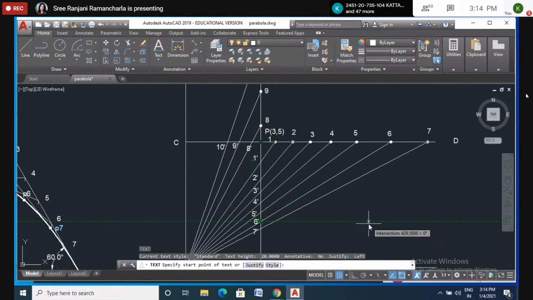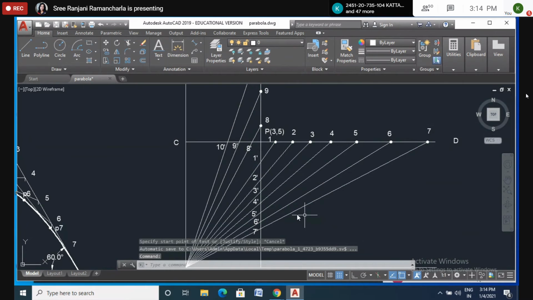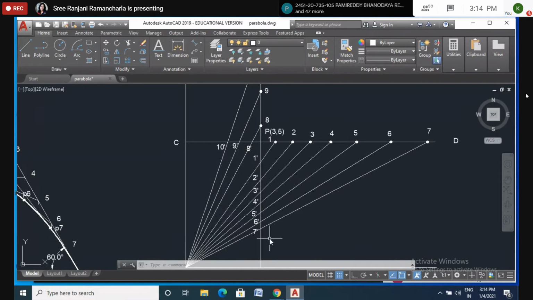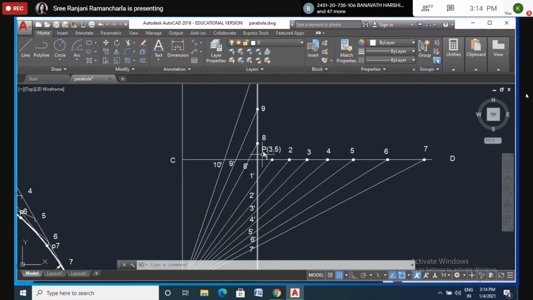Similarly, the same number of points you made on the vertical line you will get on the horizontal line between P and C, like 8 dash, 9 dash, 10 dash.